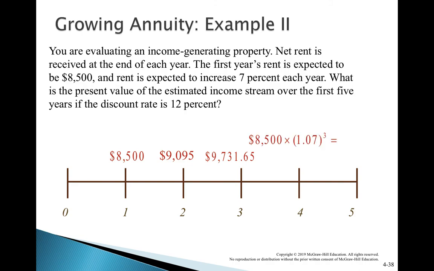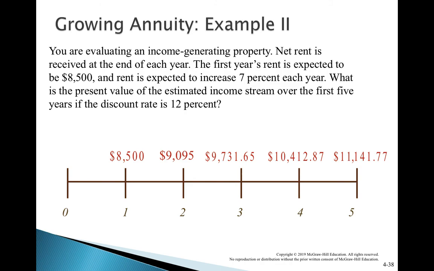Fourth year will be 8,500 multiplied by 1.07 to the power 3, 10,412. And fifth year will be 8,500 multiplied by 1.07 to the power 4, which is equal to 11,141. You want the present value today.